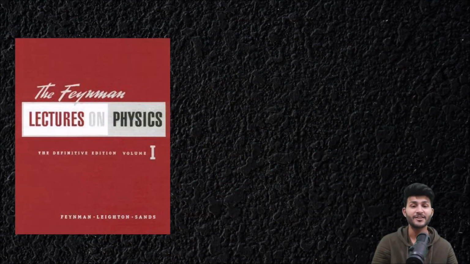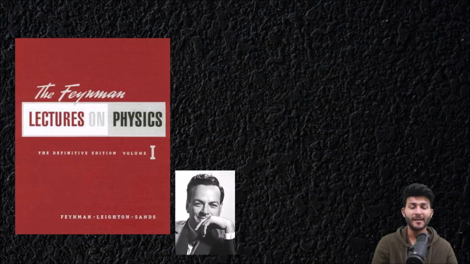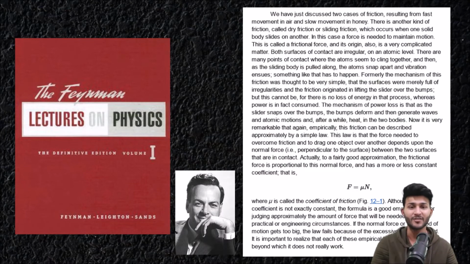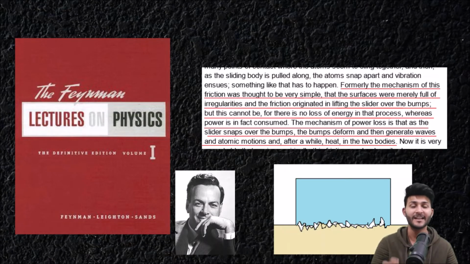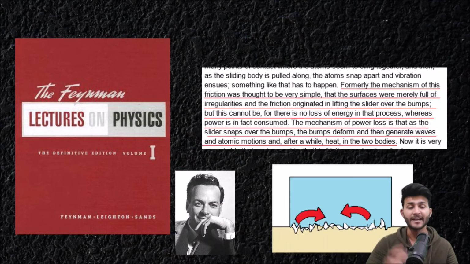Now the answer to this question lies in the famous Feynman Lectures on Physics by the great explainer Richard Feynman, but the only problem is it has been misinterpreted a lot over the years. So this is one of the sections of his book where he has mentioned clearly that formerly people used to imagine that friction is only because of the rubbing of surfaces over each other, but that does not explain the power laws. For that he says that in addition to just rubbing of surfaces onto each other, some deformation is also taking place and the atoms also start vibrating.